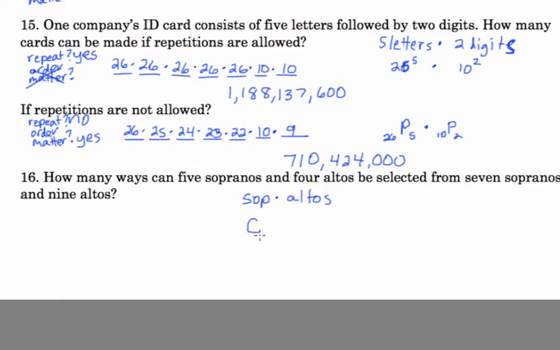So first I'll pick the sopranos. There's 7 total sopranos that I'm filling into 5 slots. So 7C5 times the ways to choose the altos. Again, combinations. There are 9 total altos, and I'm picking 4 spots for them to be in. So 7C5, which is 21, times 9C4, which is 126, is 2,646.